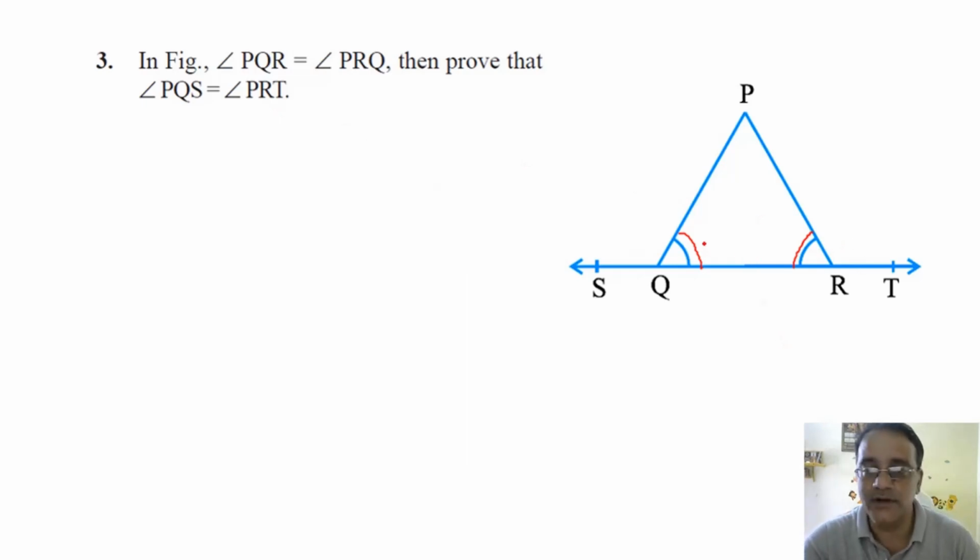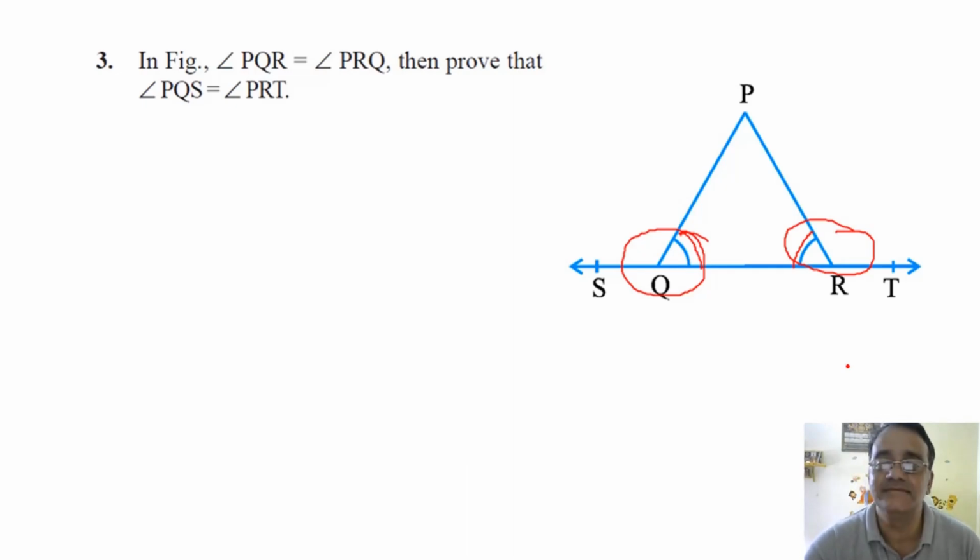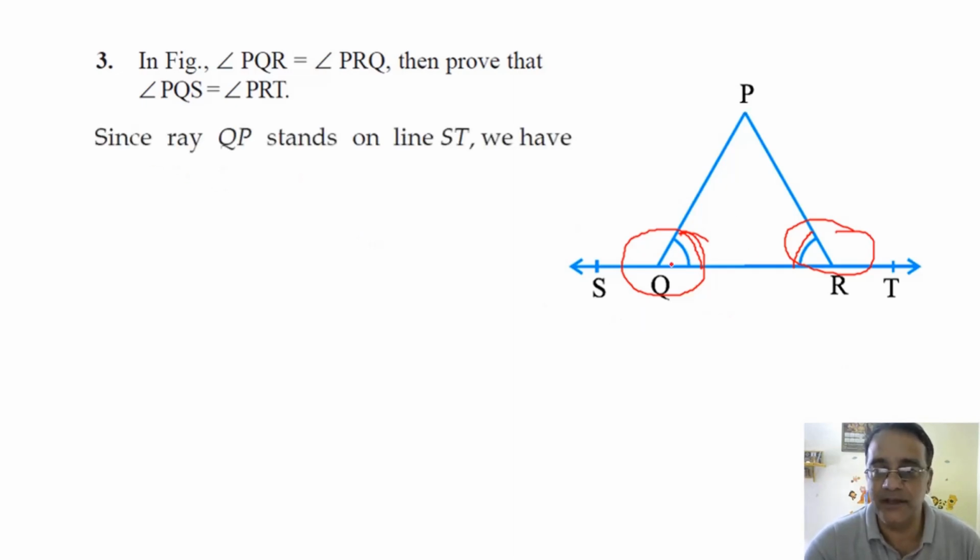Okay. So what is the sum of these two angles? 180. What is the sum of these two angles? 180 degree. Why 180 degree? Linear pair. Right. So we'll start with our step. Since ray QP stands on ST, so we have the sum of these two angles is 180 degree. Let it be equation number 1.